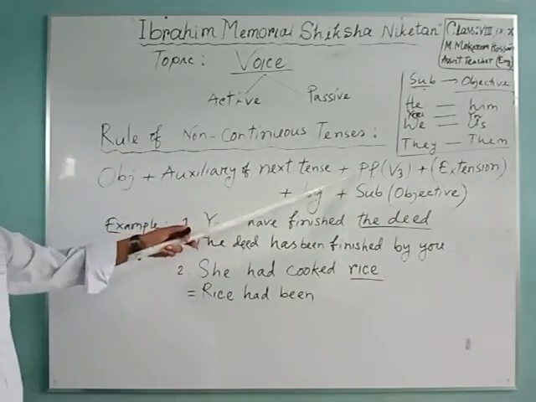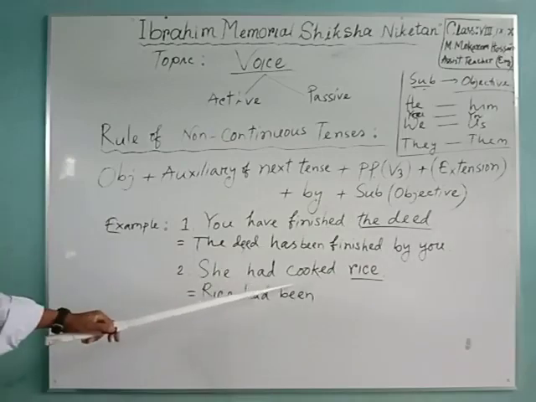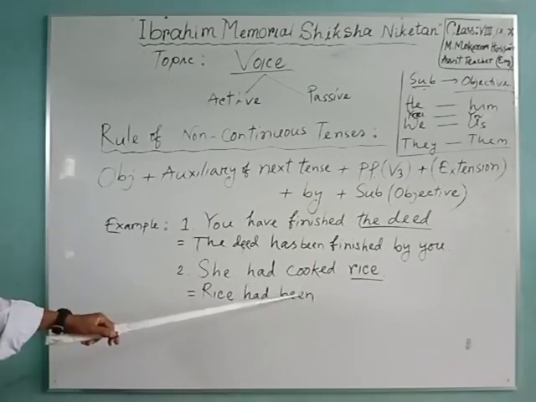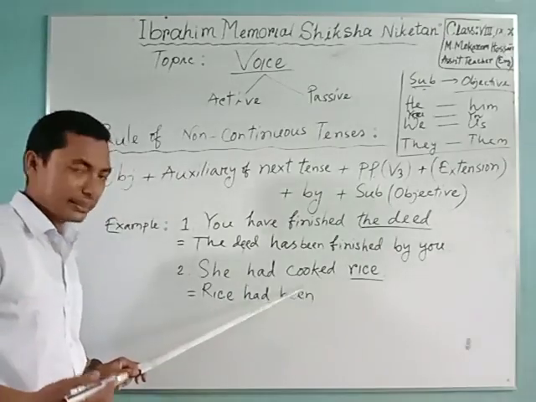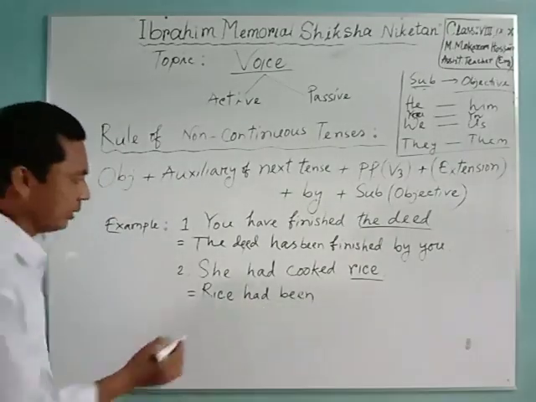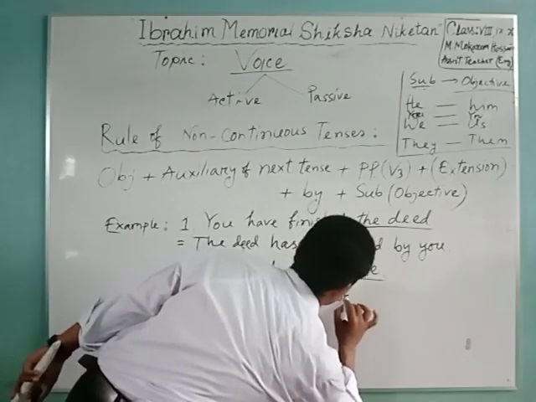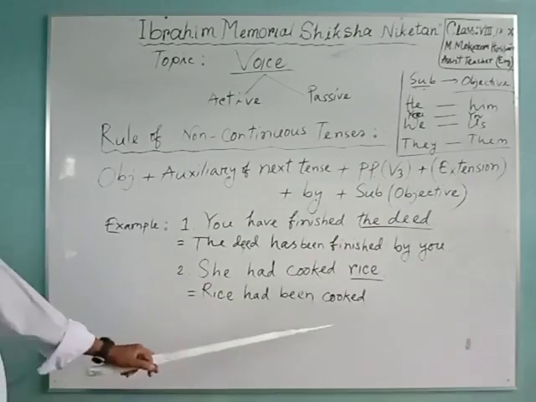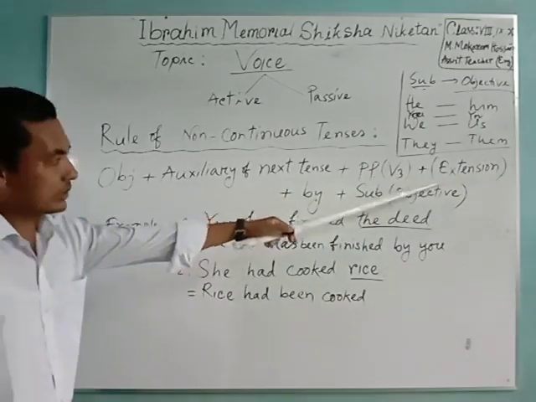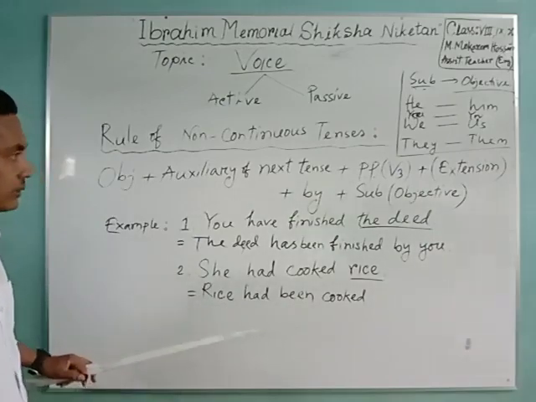Then past participle of the verb. Here the verb is cooked. That means this cooked is V3, past participle. No problem. We have to take it. Rice had been cooked. Extension: in the sentence there is no extension. There is no remaining part or additional part.